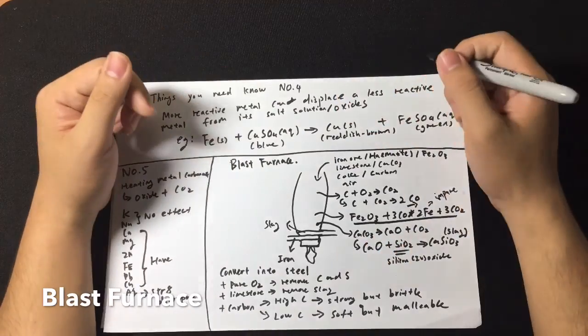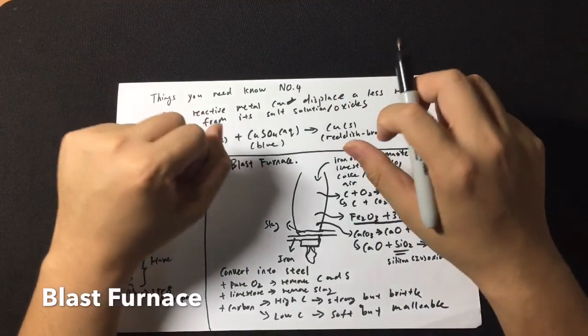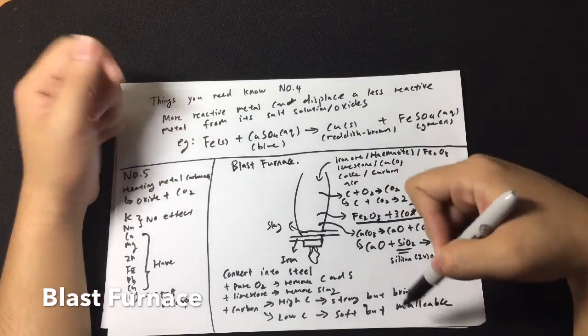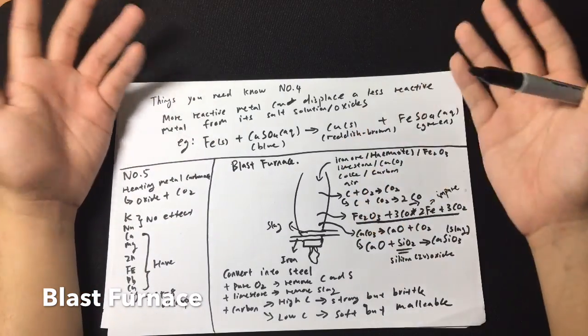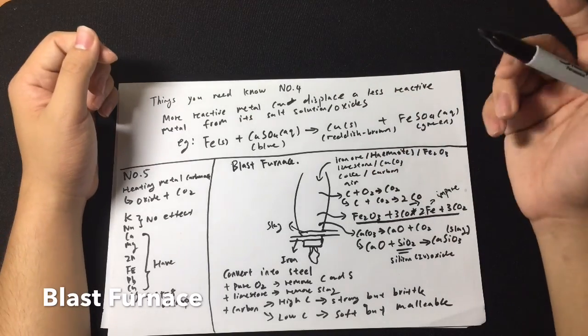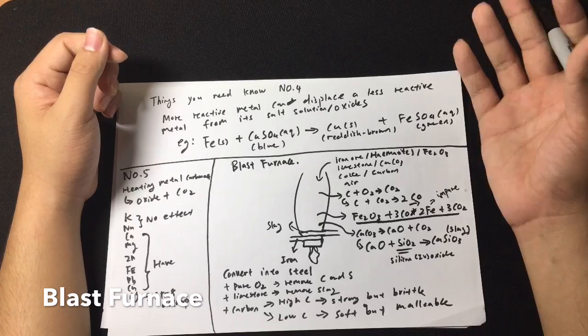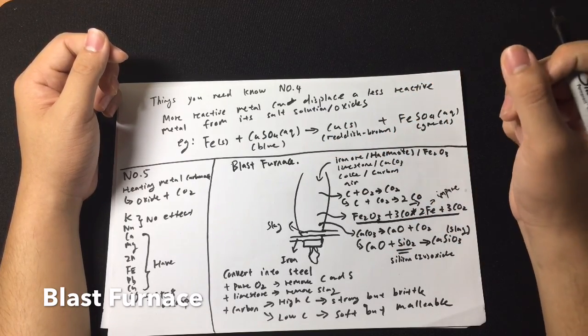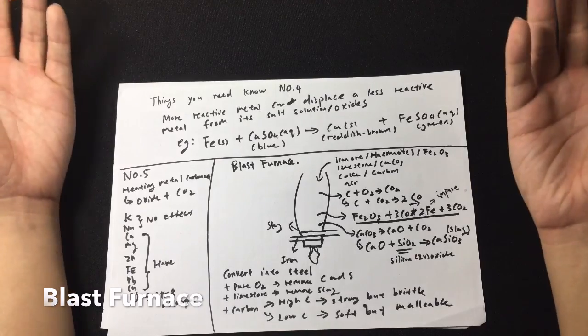If you add a low percentage of carbon, you're going to make it soft and malleable. That means soft, it can bend, and malleable. So of course they are used for different properties. The soft and malleable is used to make cars, and the strong and brittle is used to construct. And the last type of steel is stainless steel. Stainless steel adds a certain percentage of chromium and a certain percentage of nickel. And stainless steel, as it suggests, does not rust.